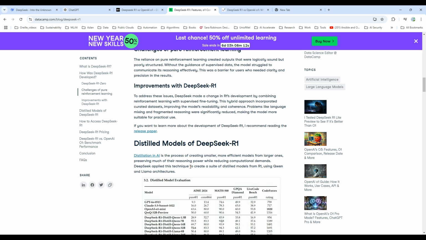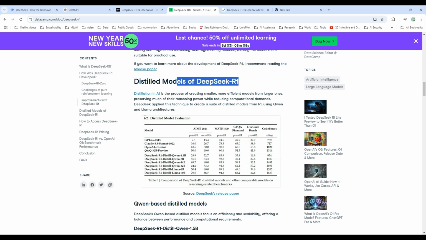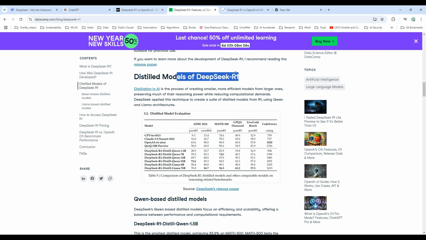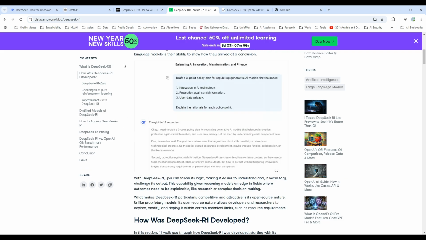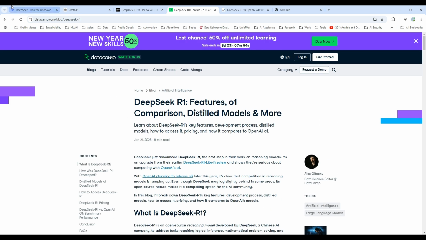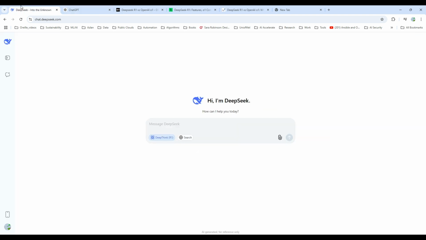And also distilled models of DeepSeek R1. Distillation is the process of creating smaller, more efficient models from larger ones, preserving much of the reasoning power while reducing computational demands. Now we are seeing pretty much what we have to see about DeepSeek. Now let's compare these two.